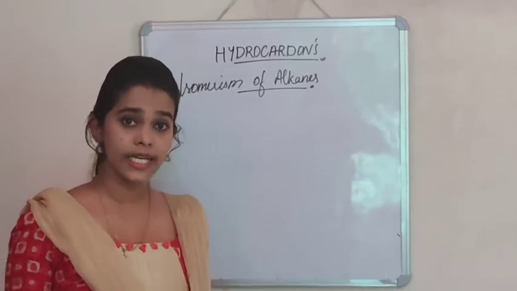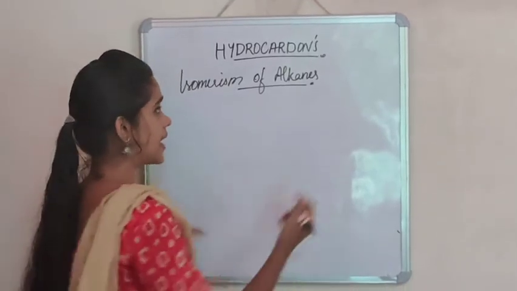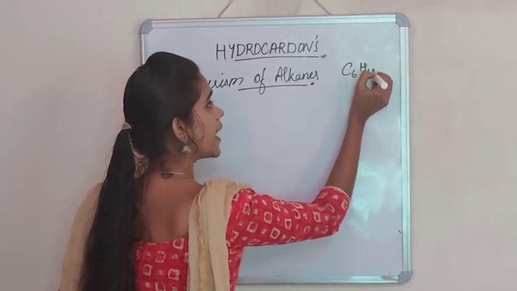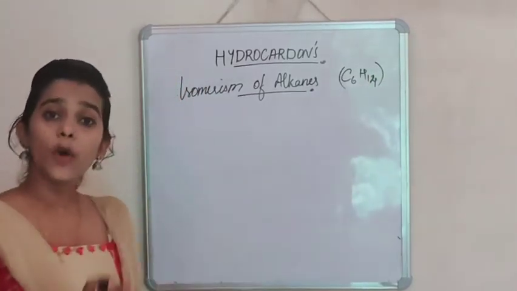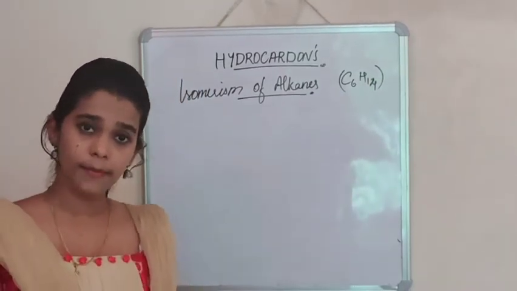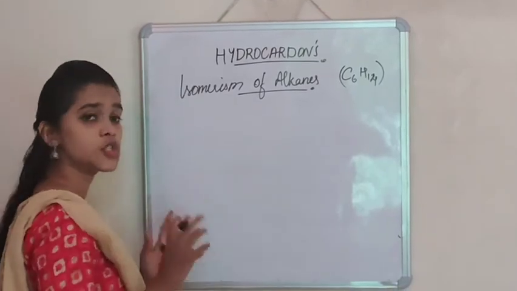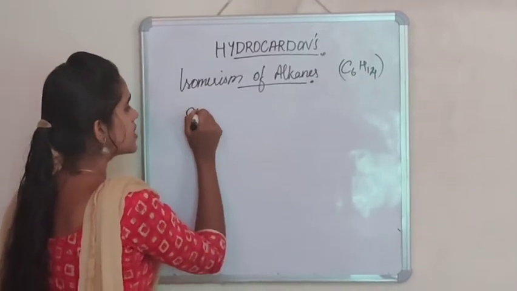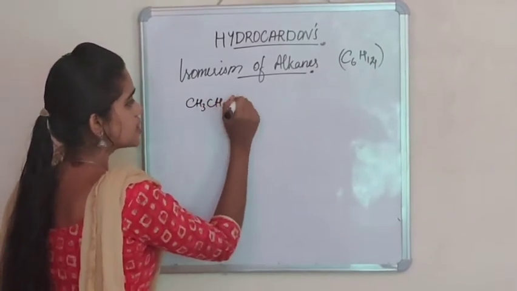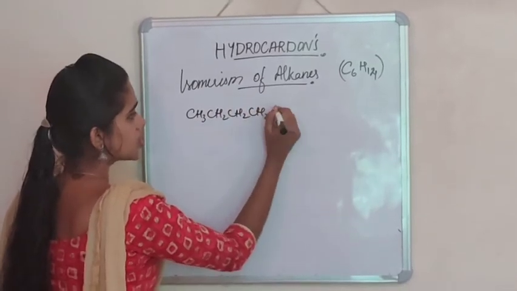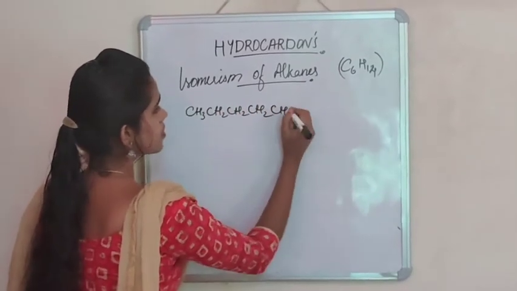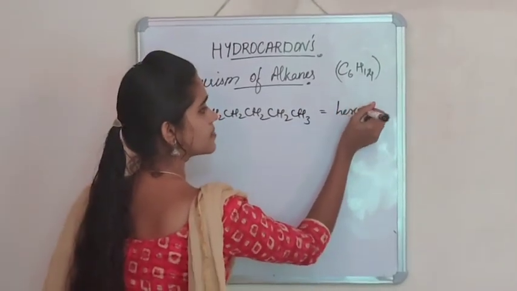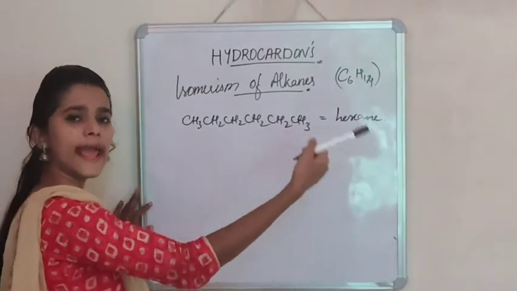Now we are going to study the isomers of hexane, that is C6H14. The molecular formula will remain the same, but the arrangements will differ. Arrangements in the chain will differ. So we can write C6H14 as CH3-CH2-CH2-CH2-CH2-CH3. So the naming will be hexane, or it can be written as n-hexane.